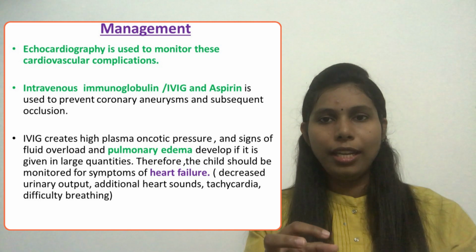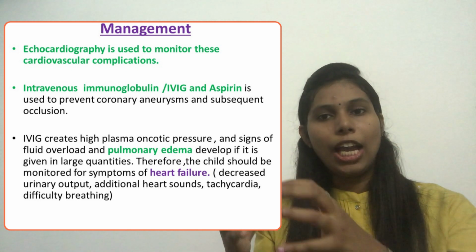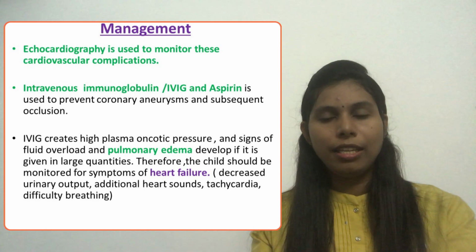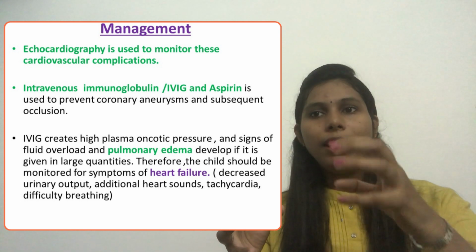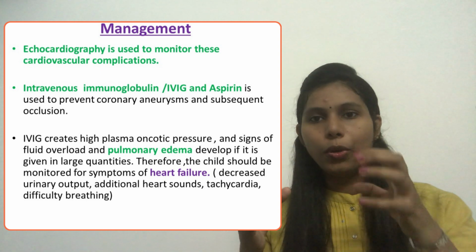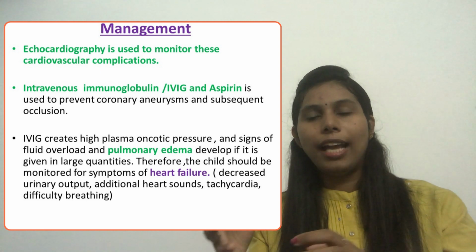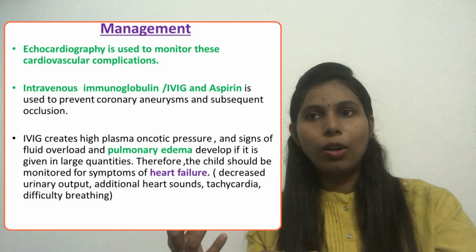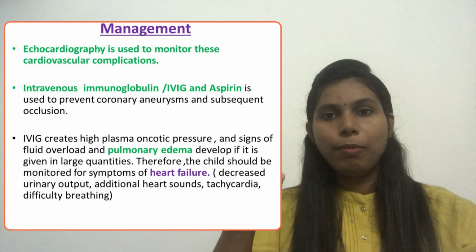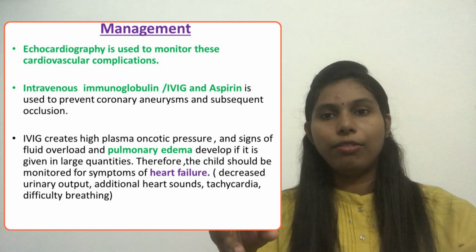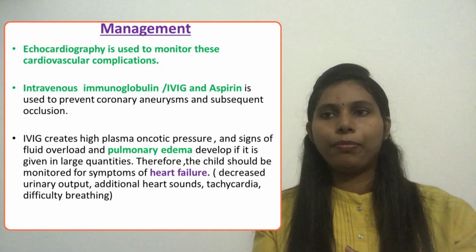So we said that the treatment is IV immunoglobulin as well as aspirin therapy. When we are giving this IV immunoglobulin, that will create a high plasma oncotic pressure, and that leads to signs of fluid overload and pulmonary edema. So if you do not take the necessary measures at the earliest phase, it will lead to heart failure.